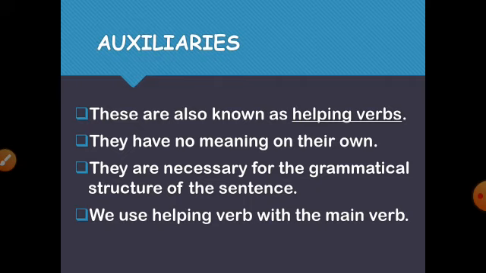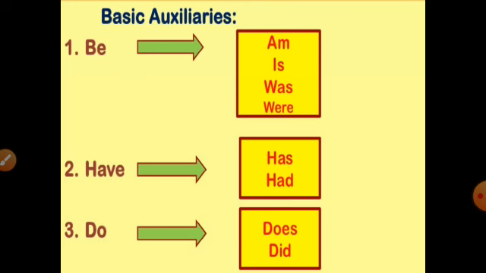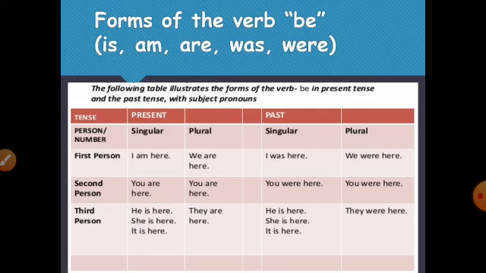Whatever the main verb is, we always use a helping verb with it. There are some basic auxiliaries like is, am, are, was, were. Likewise, we have have, has, had, do, does and did. Now we will see where we will use is, am, are, was, were, have, has, had and do, does, did.